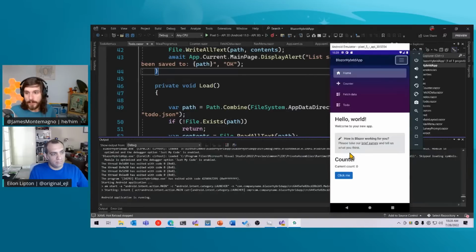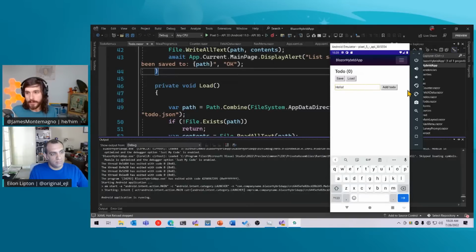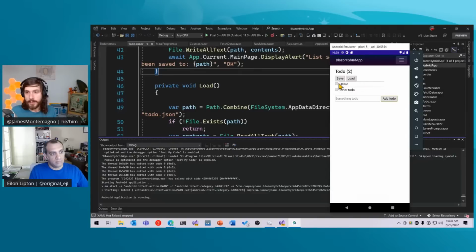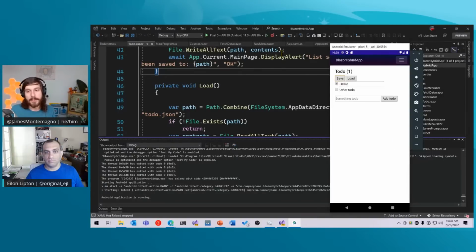So now I can go to the to-do, and sure enough, I can say hello, great to-do, and then other to-do, hit to-do, and I can check those off. I can save it. And sure enough, I get the native pop-up that's there.